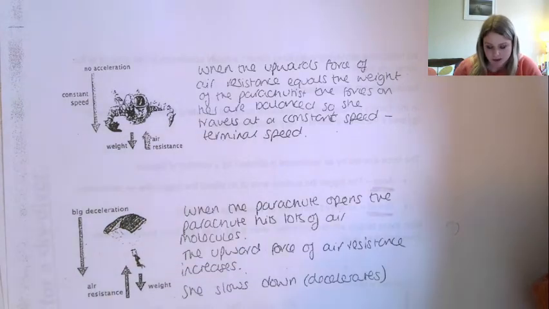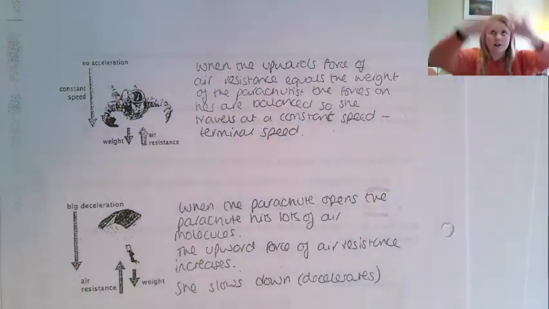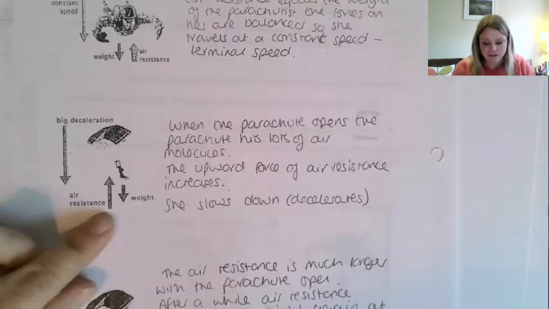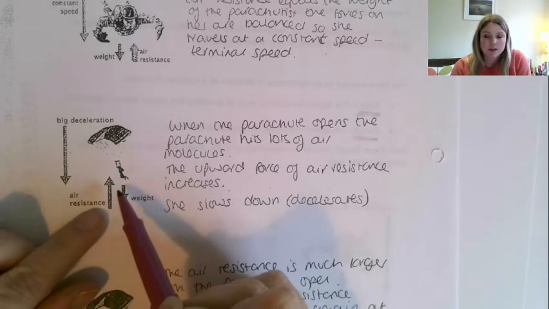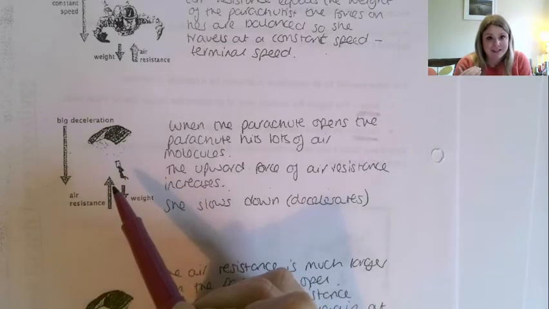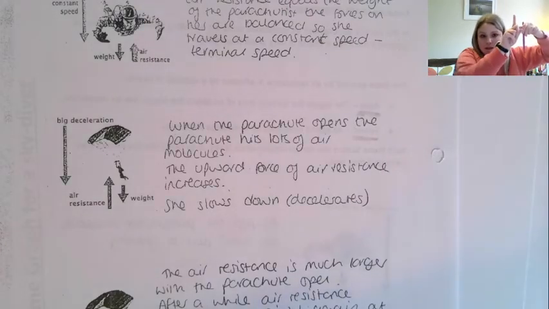Velocity is probably a little bit better to say there. Now, as soon as she opens her parachute, that increases the area massively. So that's going to be a big increase in air resistance, which now means that the upwards force is bigger than the downwards force. So it's going to cause a really big deceleration. Now, she's still moving down the way, but because the resultant force is up the way, that's why she starts to slow down.